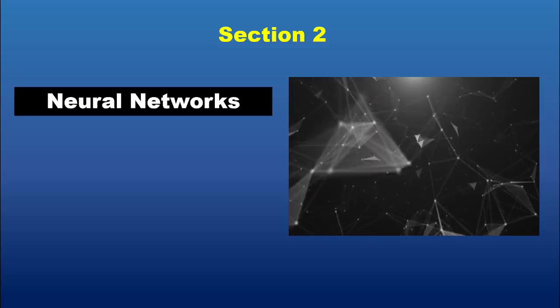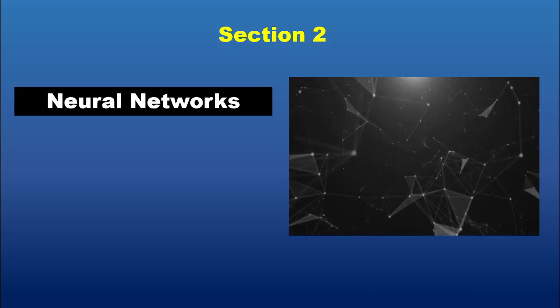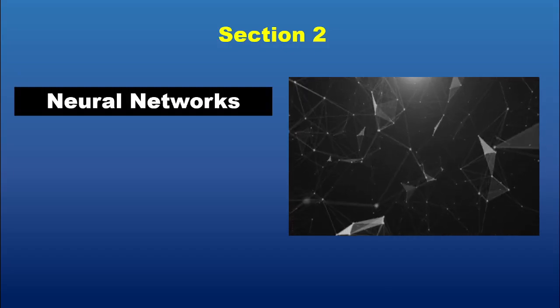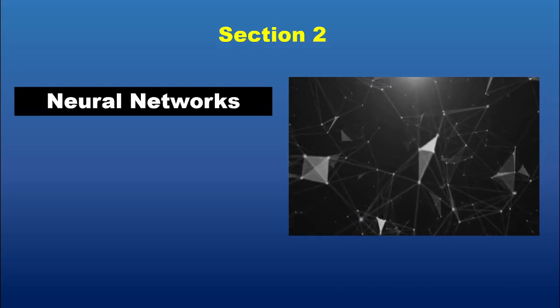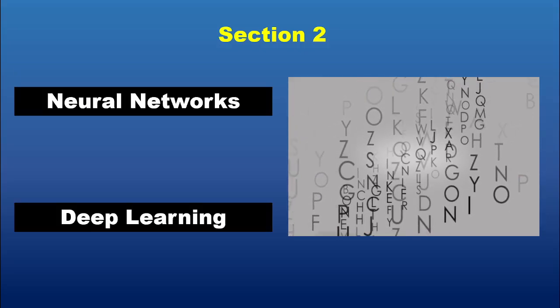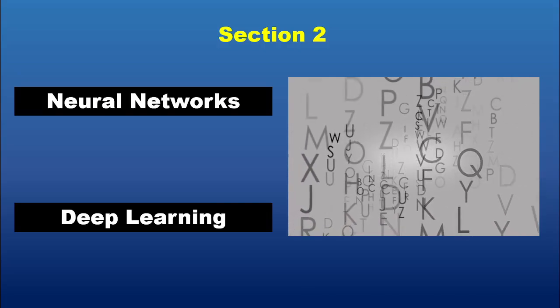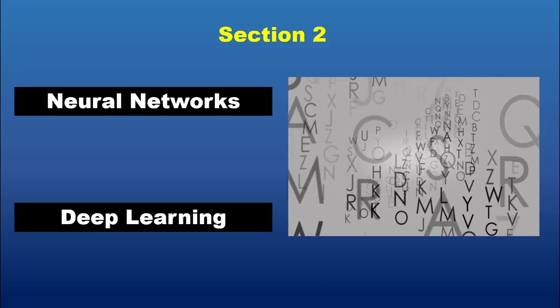Generative AI primarily relies on two key technologies. 1. Neural networks. These are computational systems inspired by the human brain. They consist of layers of interconnected nodes, neurons, that process and transform data. Each layer of the network extracts specific features from the data, enabling the AI to understand complex patterns and relationships. 2. Deep learning, a subset of machine learning that involves training neural networks with large datasets. Deep learning algorithms allow AI models to learn intricate details, such as understanding natural language or recognizing objects in images.